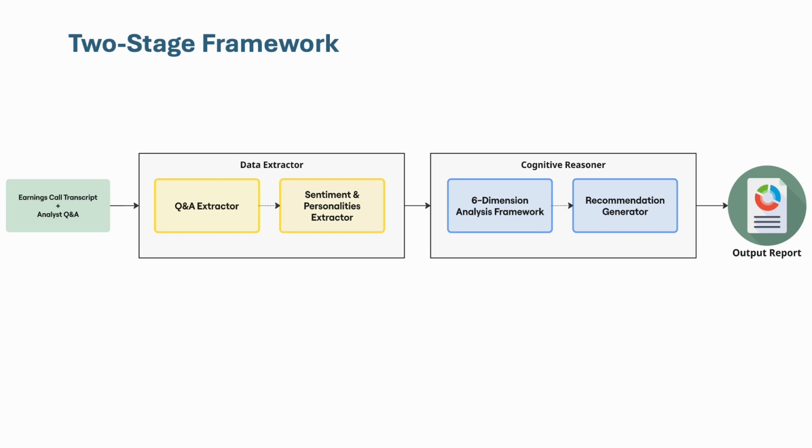Then, the model transitions its role to a cognitive reasoner to perform flexible reasoning, leveraging its sophisticated inference capabilities for multi-perspective synthesis. The dual-mode architecture we employ balances precision with creativity. Extraction tasks require high accuracy, and persuasive report generation demands flexible reasoning with psychological insight. By optimizing each stage for specific tasks, our framework achieves both analytical precision and human persuasiveness.